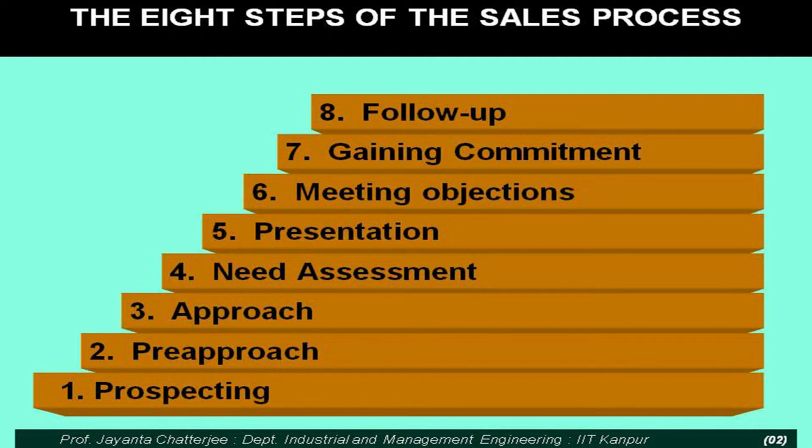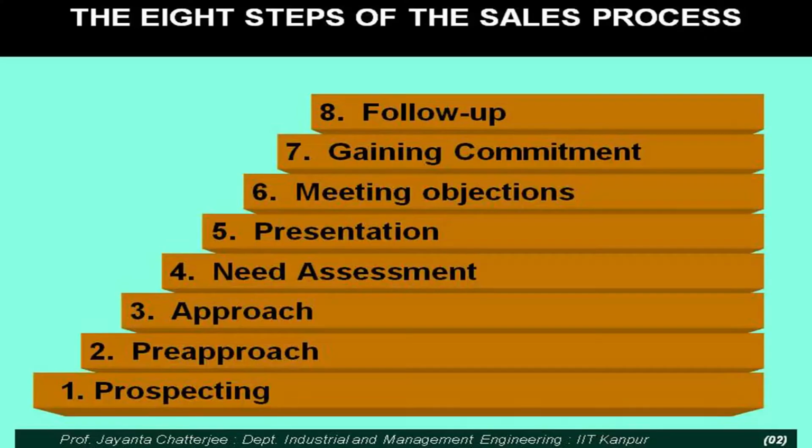So as you see, this is a step approach. The lowest step has the biggest size. So in a way, the sizes of the blocks also indicate how much time is usually demanded from the field salesperson.